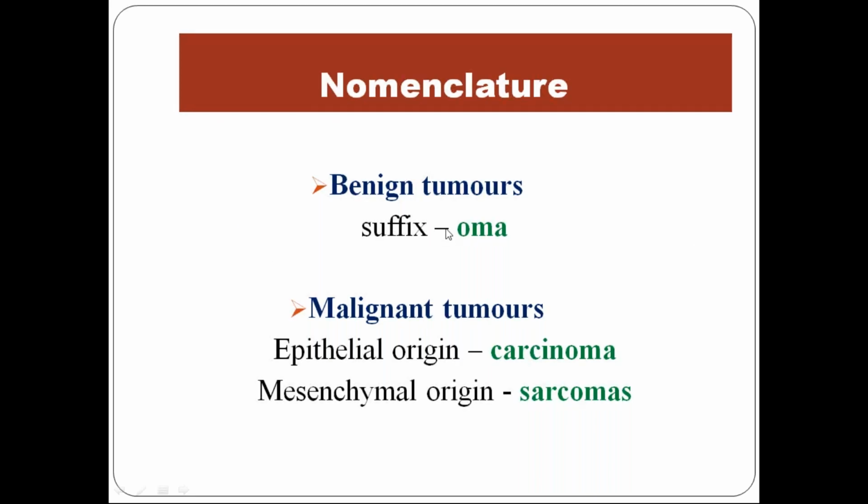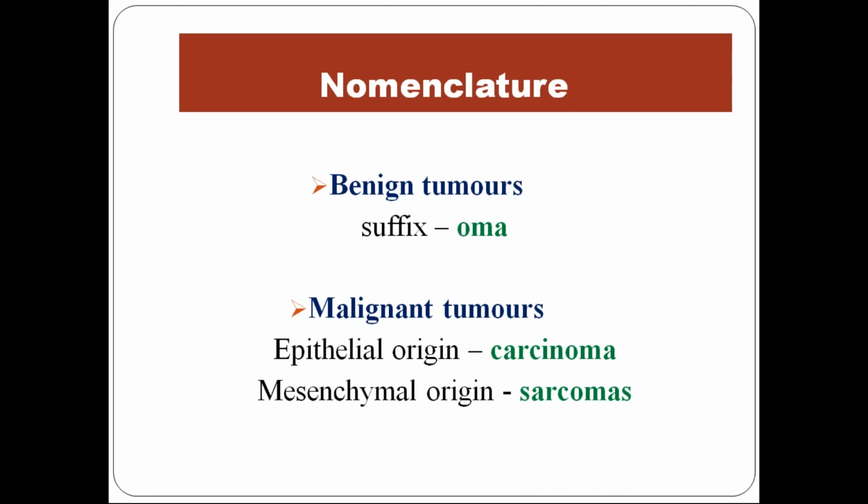So for naming benign tumors, in the suffix at the end we put oma. For malignant tumors which are of epithelial origin, we keep the term carcinoma at the ending. For mesenchymal origin, it is sarcoma. So there are three different terms. Okay, oma is benign, carcinoma is epithelial, sarcoma is mesenchymal. A lot of new terminologies will be coming in the next slides.